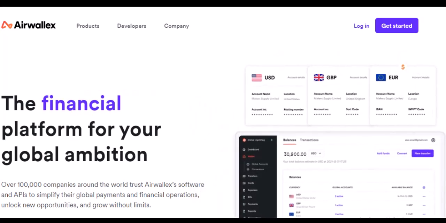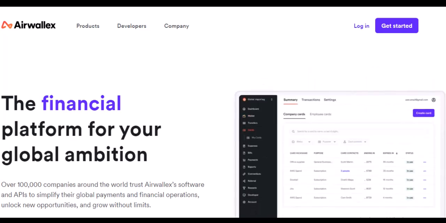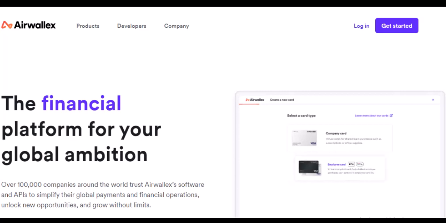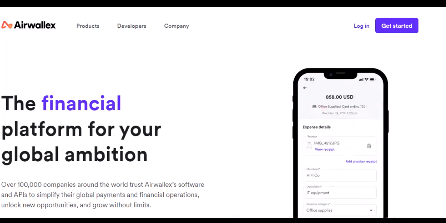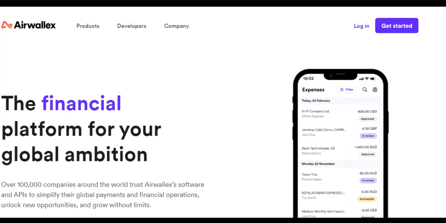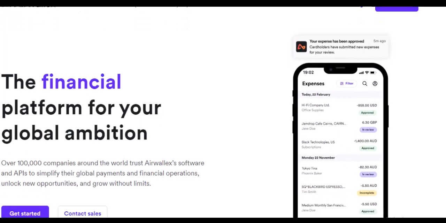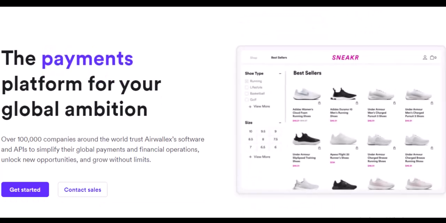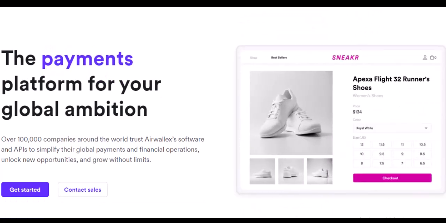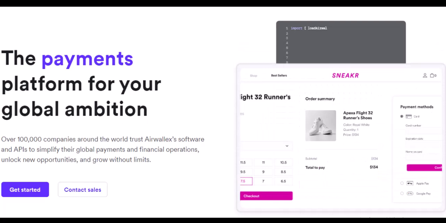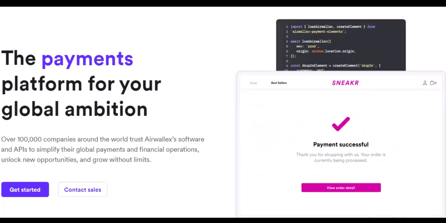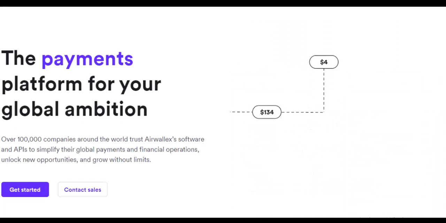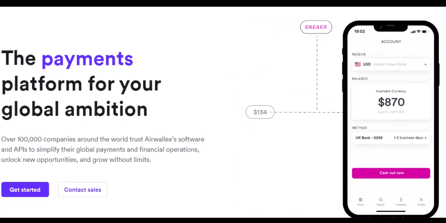Alright, now let's get to the good stuff. Airwallex actually has two key transfer limits we need to consider. Conversion limits. This applies when you're exchanging one currency for another. Here, Airwallex offers a pretty generous range. By default, the minimum conversion amount is a mere $10, which is fantastic for smaller transactions. But the real kicker is the maximum, a whopping $5 million per conversion. That's a serious amount of money you can move around if needed.